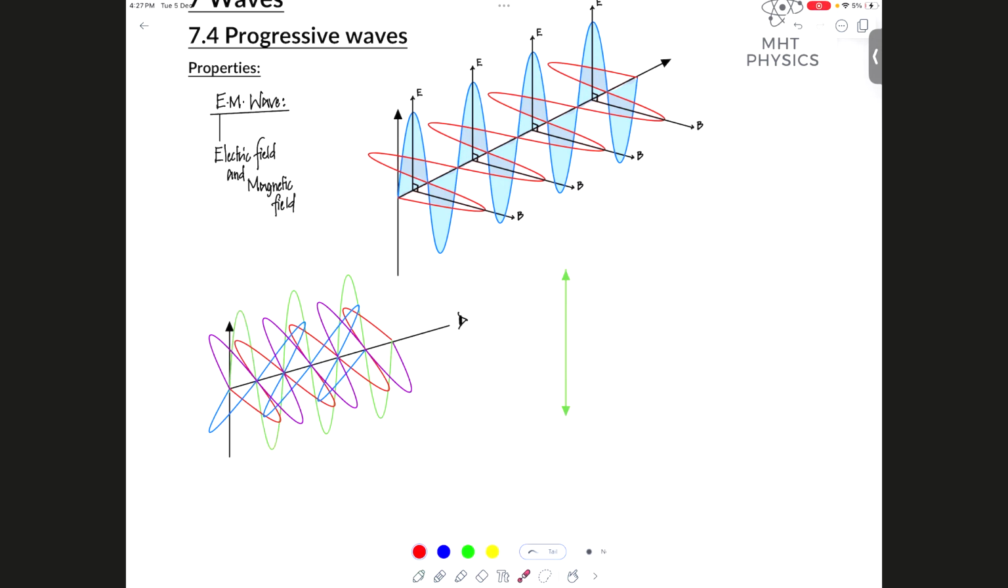So the red one, if I draw it here, it looks something like this. That's the plane of oscillation of the red one, right? Then what else do we have? A blue line which goes something like that. Then we have a purple line which goes something like that.